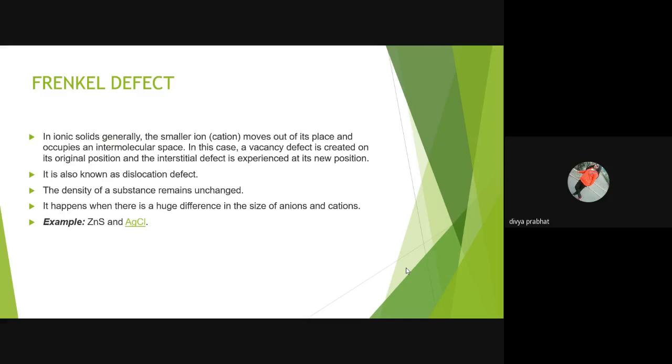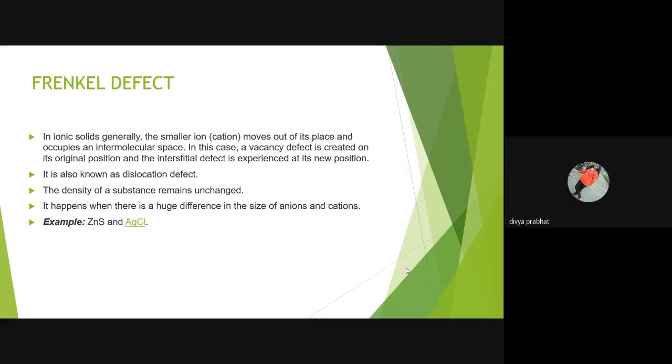Frenkel defect. It is a defect in which an atom or molecule is dislocated from its normal site to some interstitial site. That's the reason it is also called dislocation defect. And since the atoms are dislocated from one place to the other, the density of the substance remains unchanged.